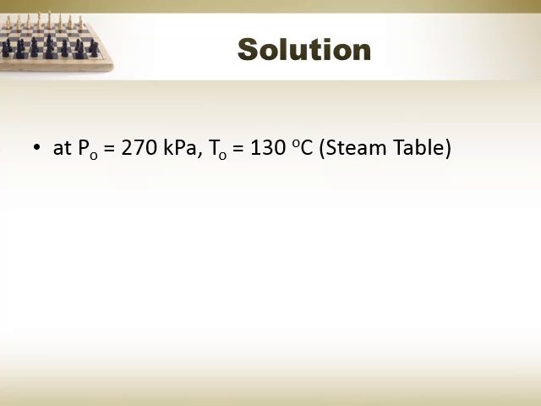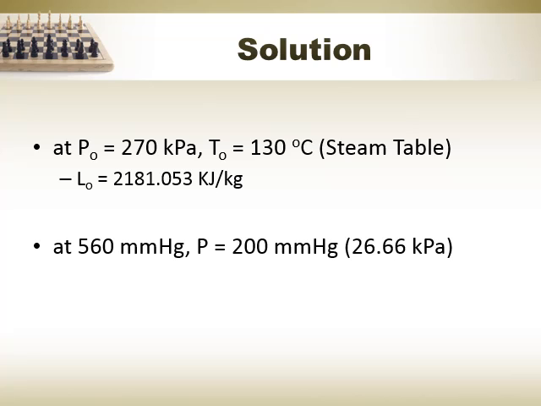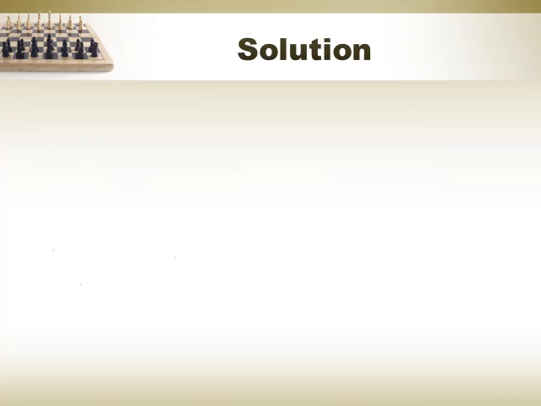At a vapor pressure of 270 kilopascal with a temperature of 130 degrees Celsius, using a steam table, we will get the latent heat of 2181.053 kilojoules per kilogram. And at 560 millimeters mercury vacuum, the pressure is 200 millimeters mercury, or equal to 26.66 kilopascal. We get the temperature at 55.98 degrees.